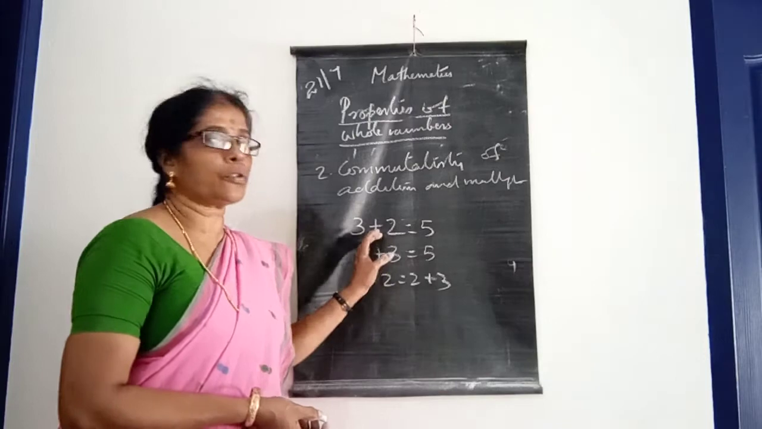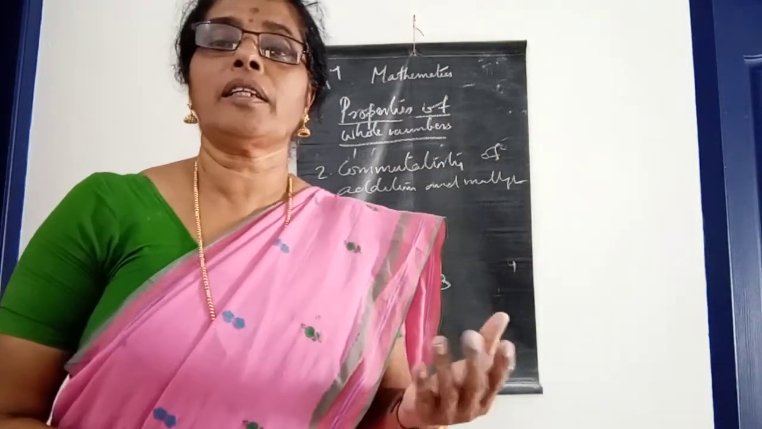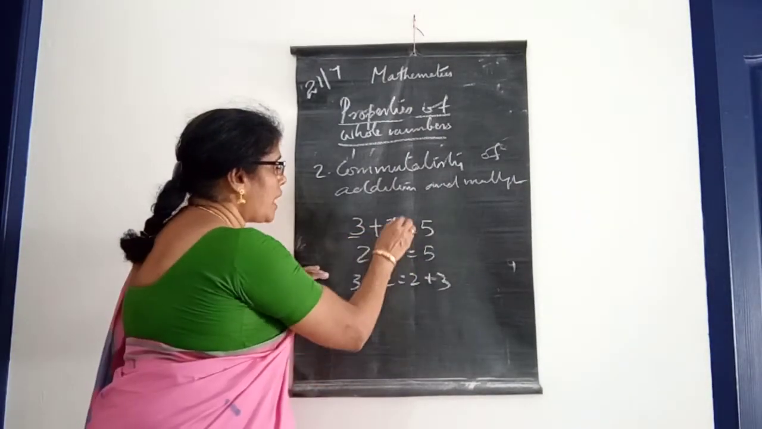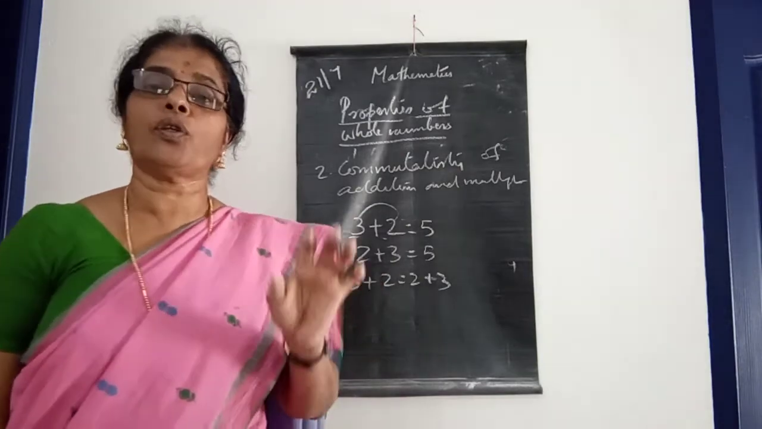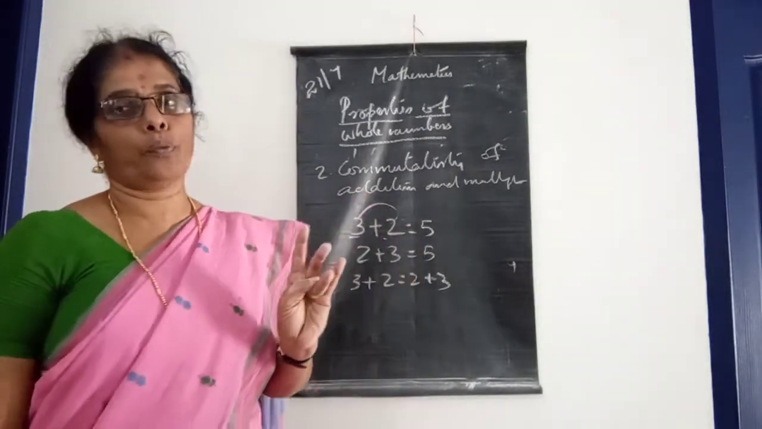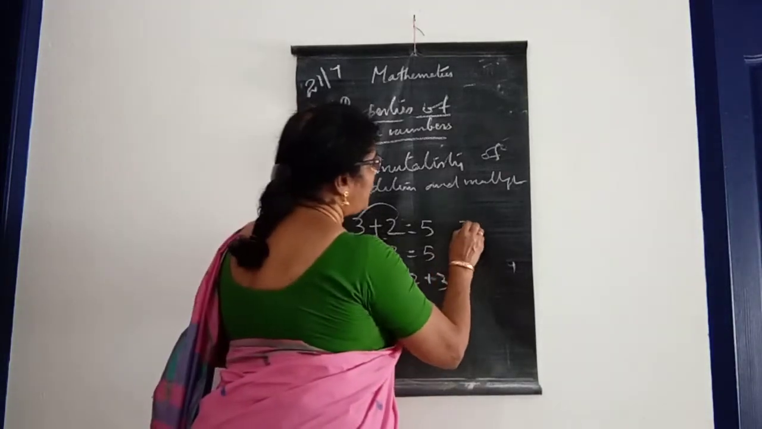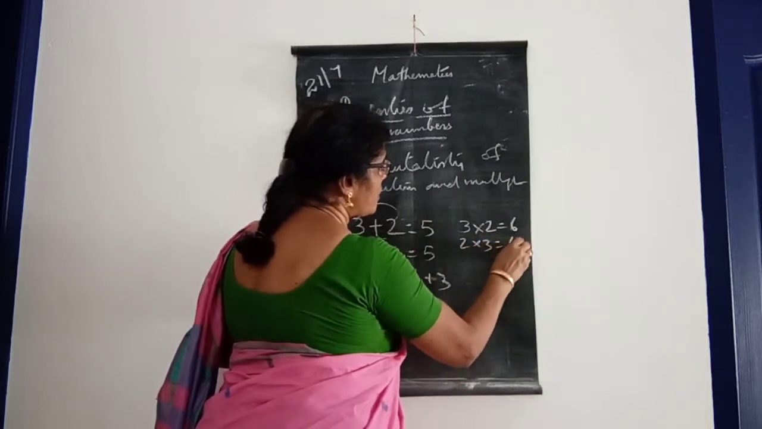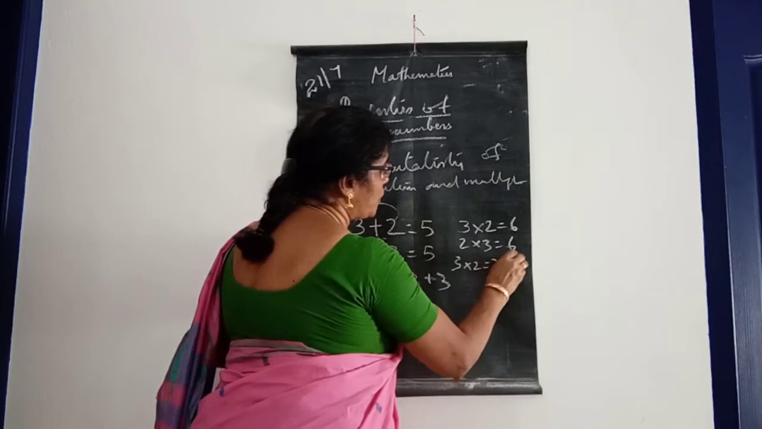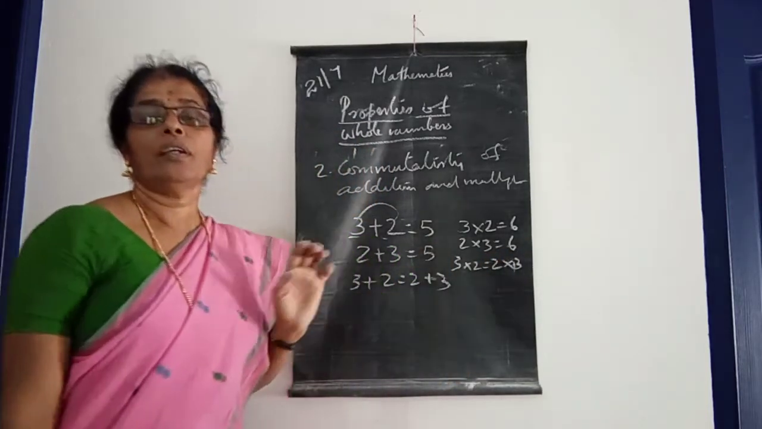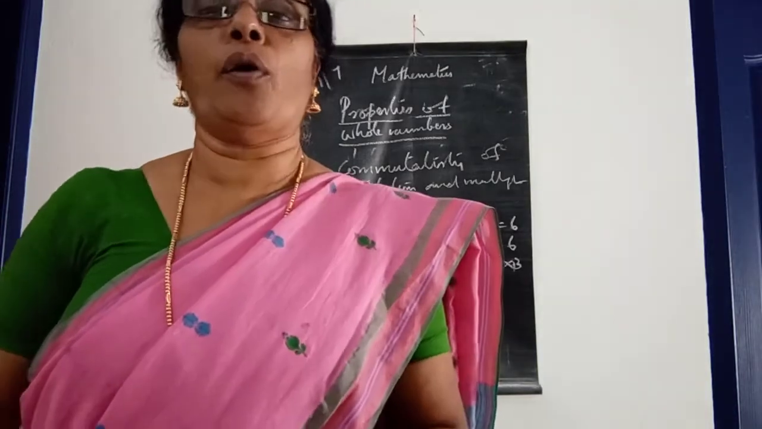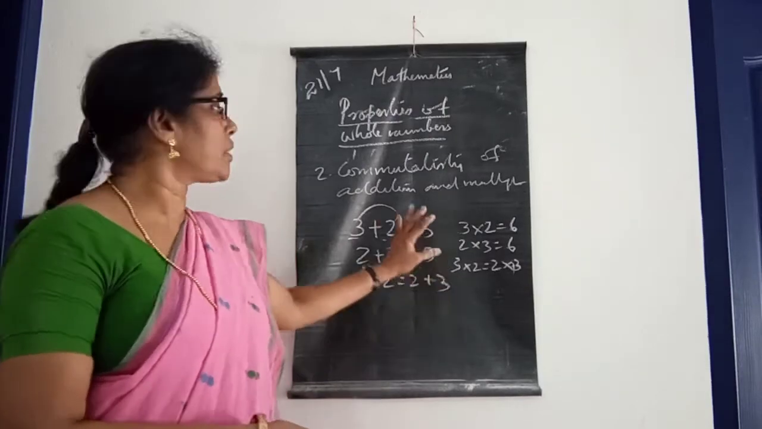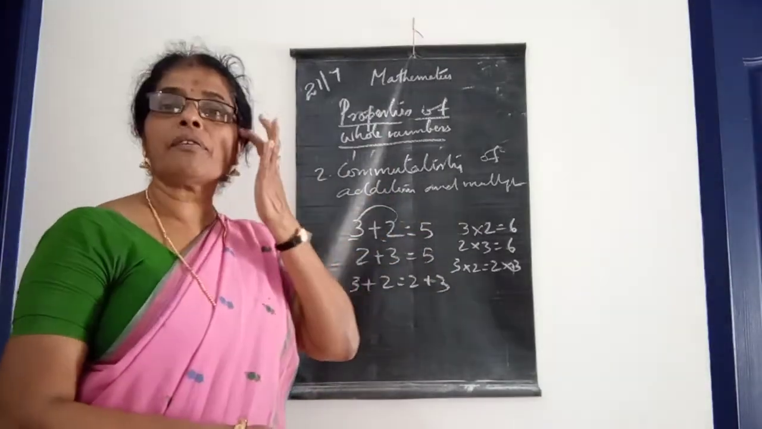Here, 3 plus 2 is 5. Then we can add in the opposite direction also. 2 plus 3 is also 5. So 3 plus 2 is equal to 2 plus 3. Likewise, for multiplication also, 3 into 2 is 6, and 2 into 3 is also 6. So 3 into 2 is equal to 2 into 3. So we can multiply the numbers in any order. That is the commutativity of addition and multiplication of whole numbers.